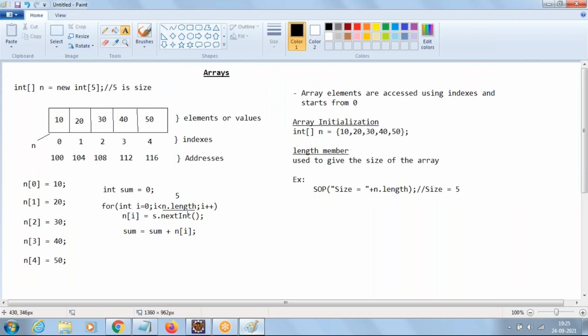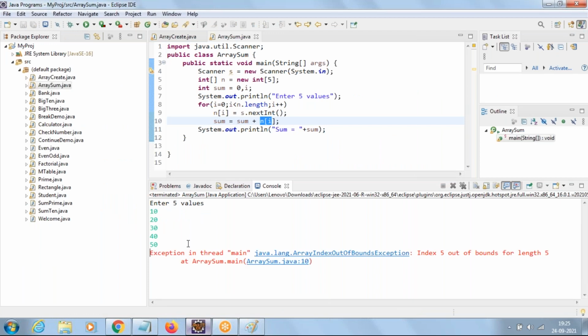It's outside the range. Right, it is outside the range. Then what will happen in Java? It will go with the exception. The message is ArrayIndexOutOfBoundsException. You are accessing the array out of index. So in Java we cannot access an array out of index.